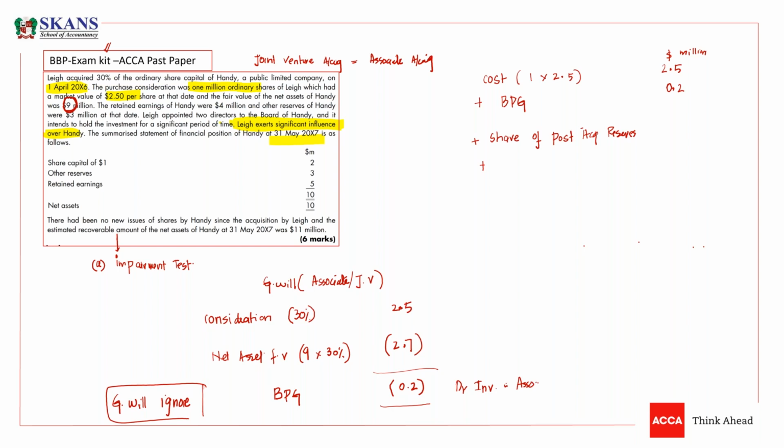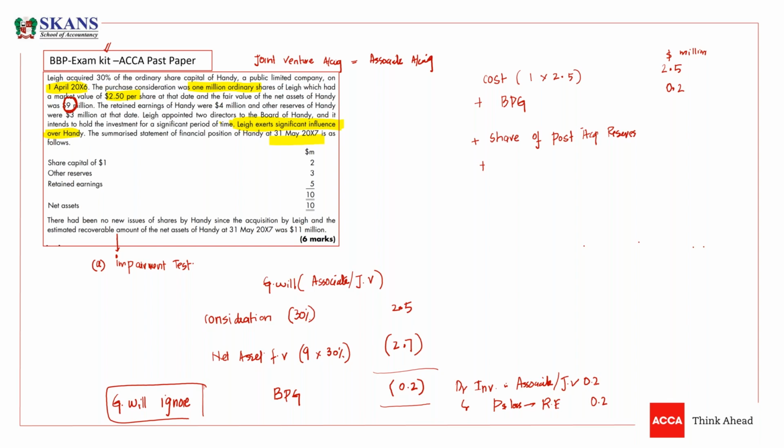Obviously, if we are talking about an associate, it could also be a joint venture. And you credit P&L, which is ultimately shifted to retained earnings, by 0.2 and 0.2. So this is how you need to record this.